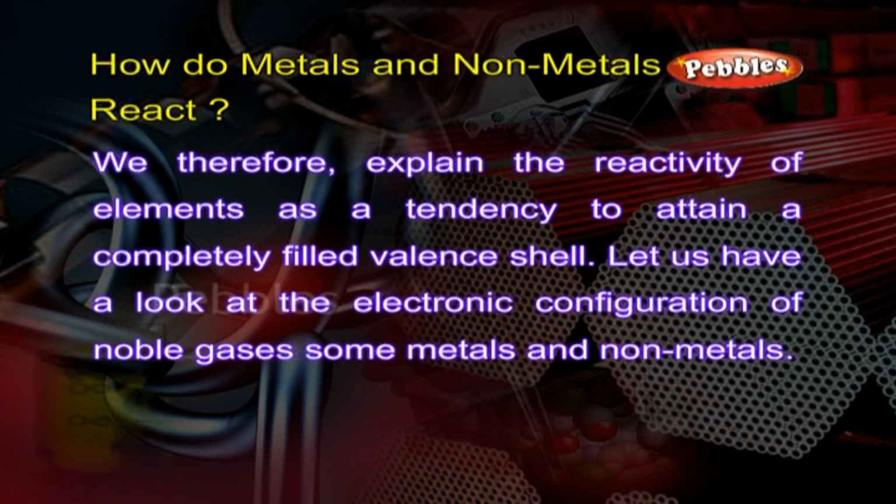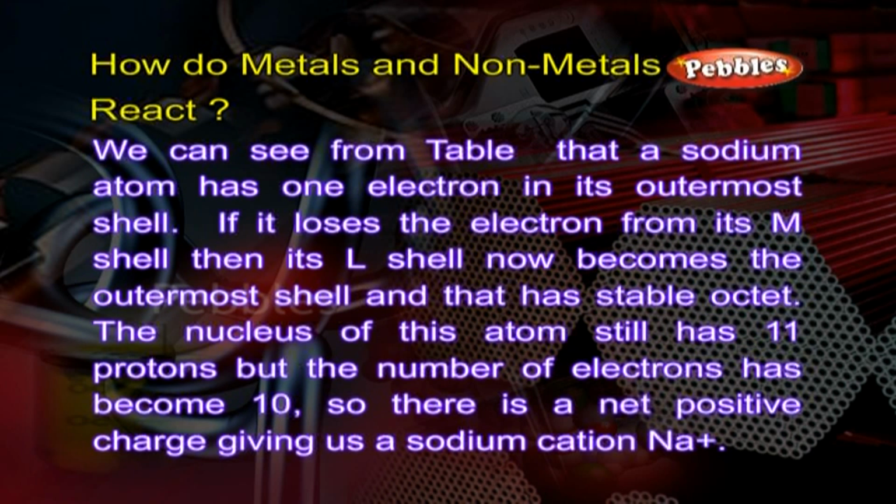Let us have a look at the electronic configuration of noble gases and some metals and non-metals. We can see from the table that a sodium atom has one electron in its outermost shell. If it loses the electron from its M shell, then its L shell now becomes the outermost shell, and that has a stable octet. The nucleus of this atom still has 11 protons, but the number of electrons has become 10. So, there is a net positive charge giving us a sodium cation, Na+.